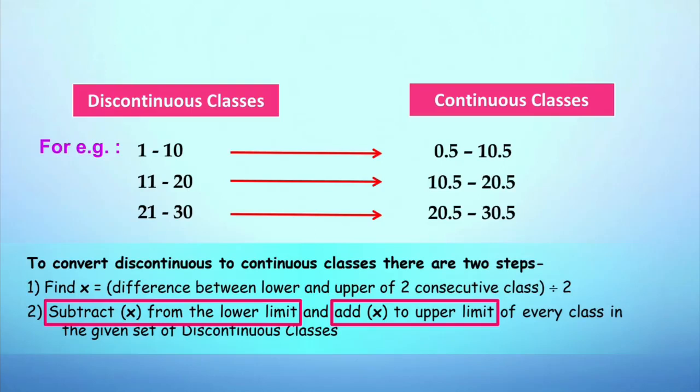As you can see, the discontinuous classes 1 to 10, 11 to 20, 21 to 30 has been converted to 0.5 to 10.5, from 10.5 to 20.5, from 20.5 to 30.5. Like this, we convert the discontinuous classes to continuous classes interval.